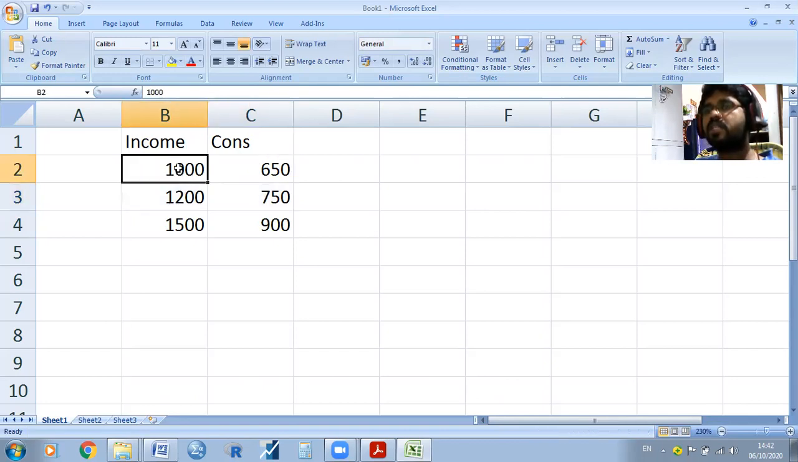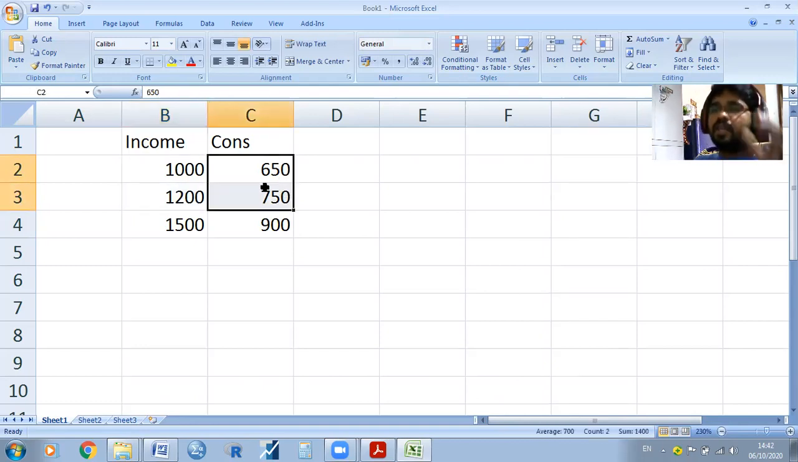How much does income increase here? 200. Here, consumption is increased only 100. That is the case. The increase in income is higher than the increase in consumption level. So that is why the MPC value lies between 0 and 1.